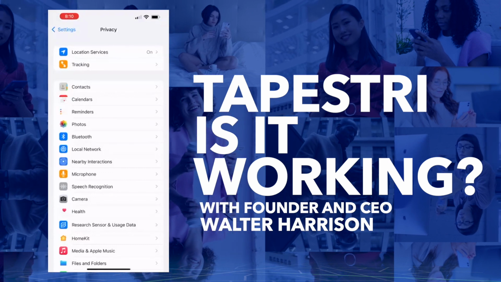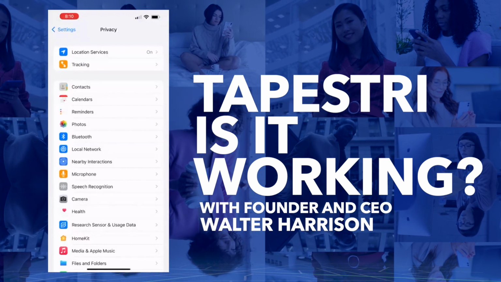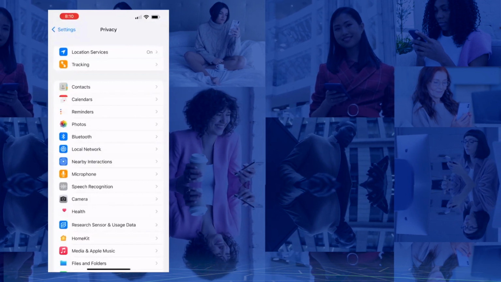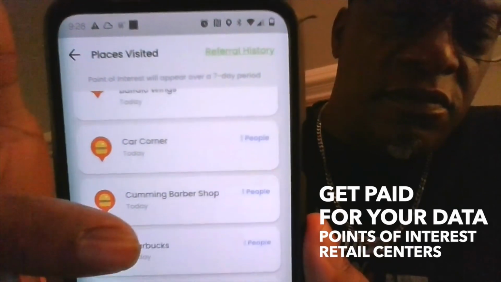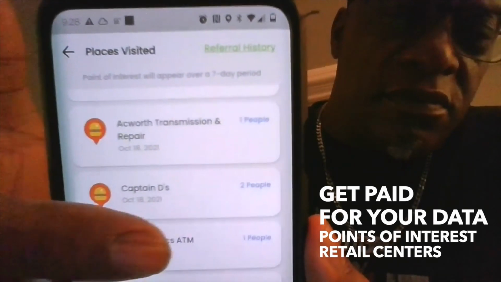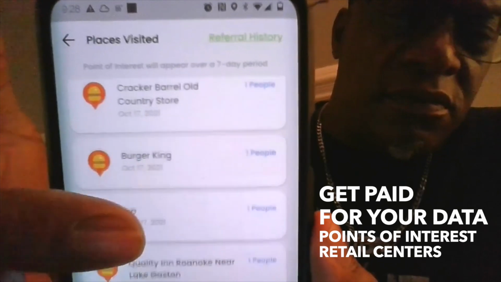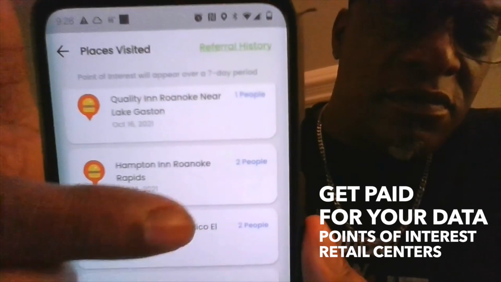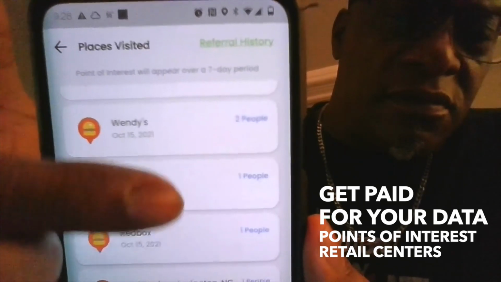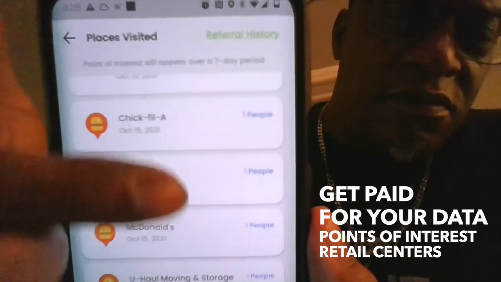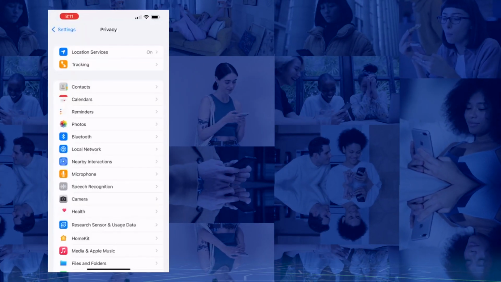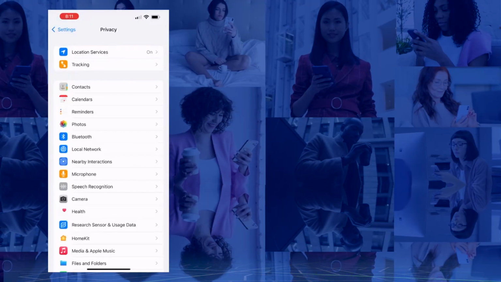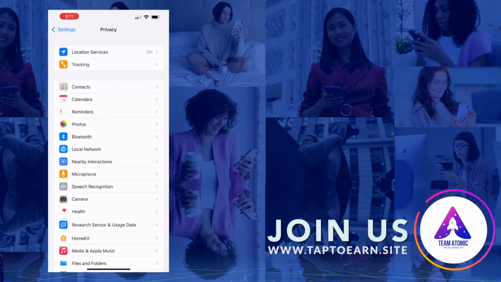The core part of Tapestri is that it works seamlessly in the background and pays people for the data they're already giving away. That's literally the whole business. On top of that, we will enable points of interest and a whole host of different things that we're currently working on. Some people are already seeing points of interest in their app, but others say, I went to Buffalo Wild Wings, I watched a whole game, I was there for hours, I left, I went to my places and it didn't show up, right? Why? And then I drove by a McDonald's and it did show up. There's a whole host of reasons why that could be, but we understand it.